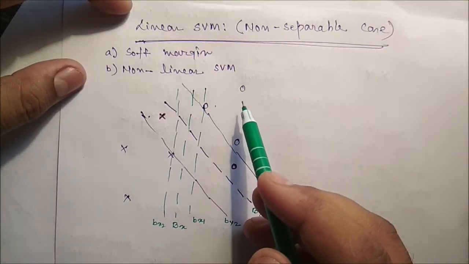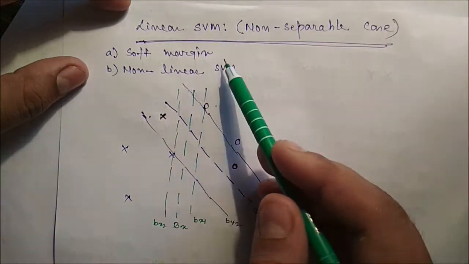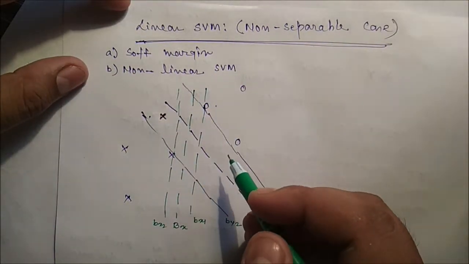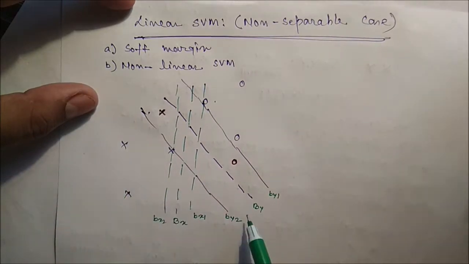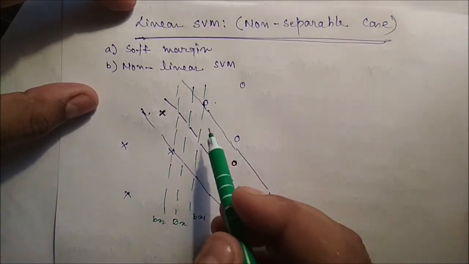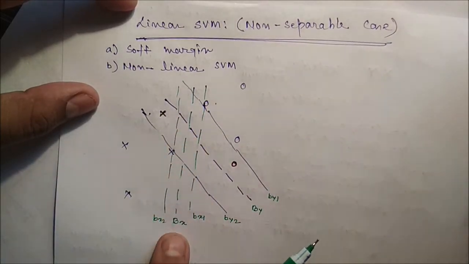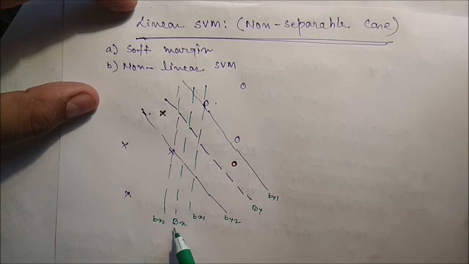Hello friends, here we'll discuss linear SVM for the non-separable case. We'll talk about soft margin and non-linear SVM also. Now we can see this is our training data, and if you see this particular strip, the decision boundary is Bx.